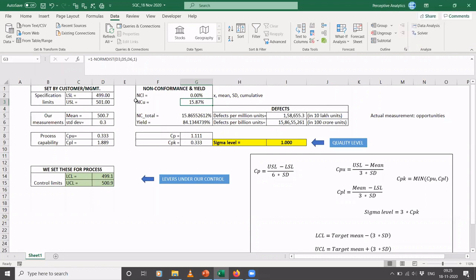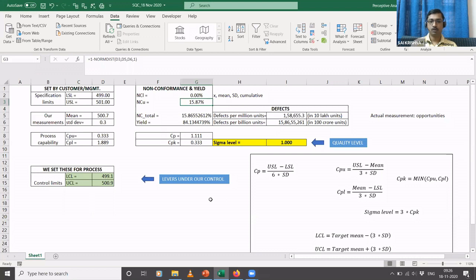Sai, one quick question. I understood NCL and NCU, but I couldn't get why the cumulative factor is equal to 1. When you're talking about a probability distribution, you have something called a discrete distribution and a continuous distribution.